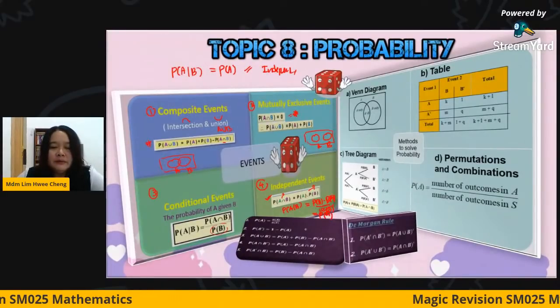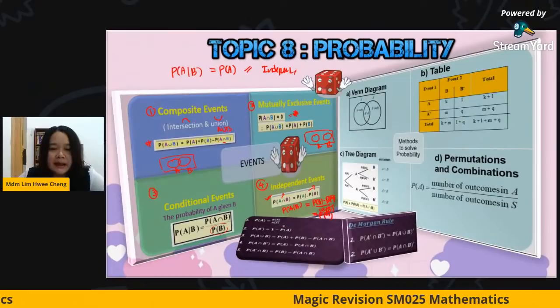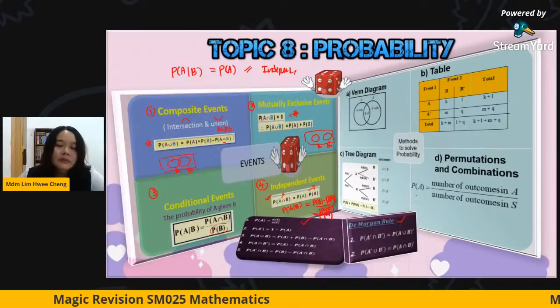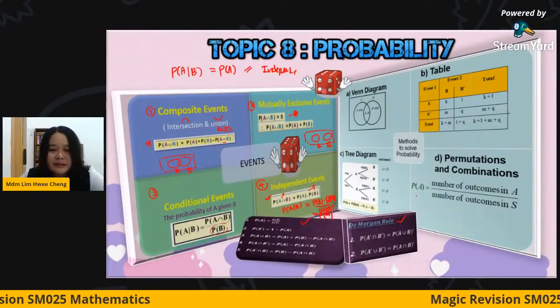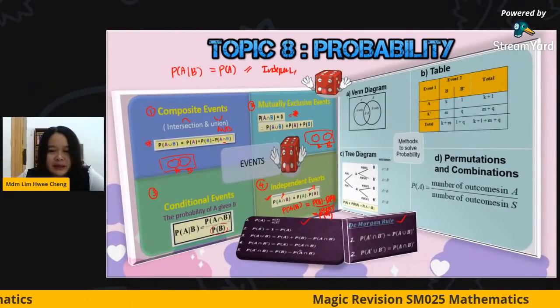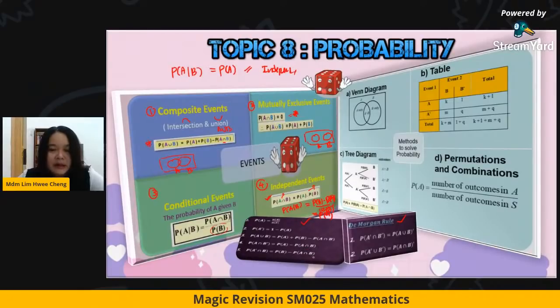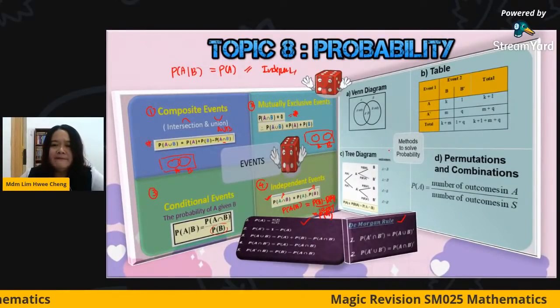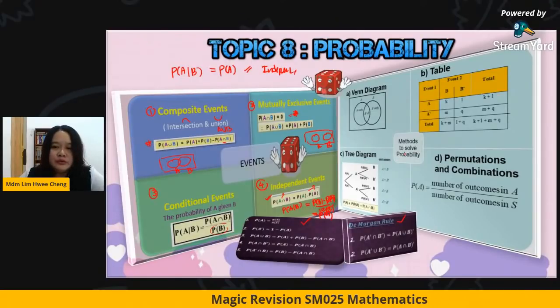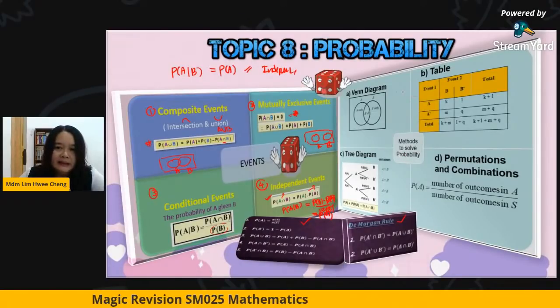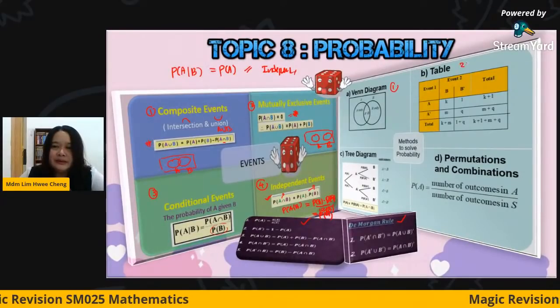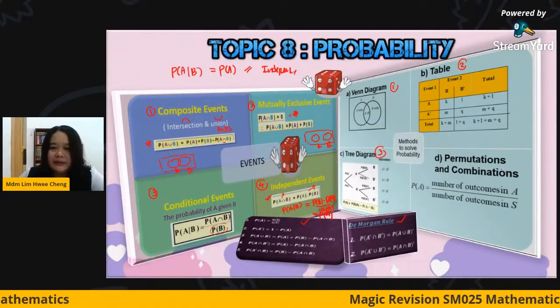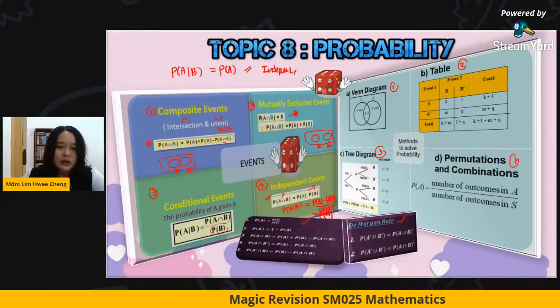Okay, then we will go through some formulas like I state here. The formula P(A prime) equals 1 minus P(A), the intersection of A and B prime is P(A) minus P(A intersect B), and so on. All these you can easily recognize or get from the Venn diagram. Basically we have four methods to solve probability. One is the Venn diagram, two is the table, three is the tree diagram, and the fourth one is permutation and combination.